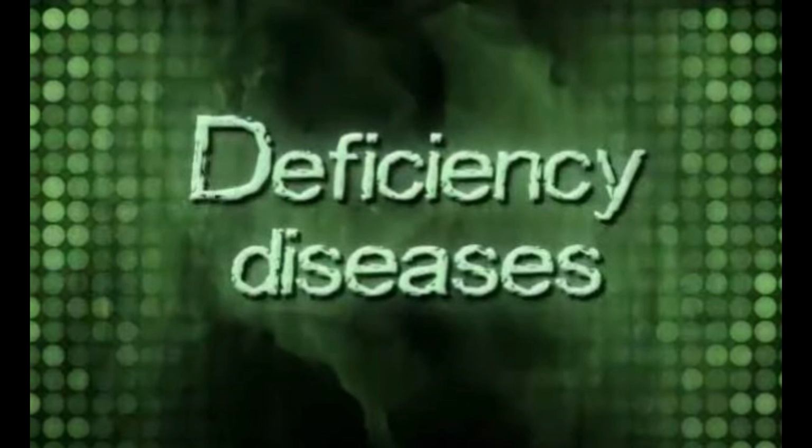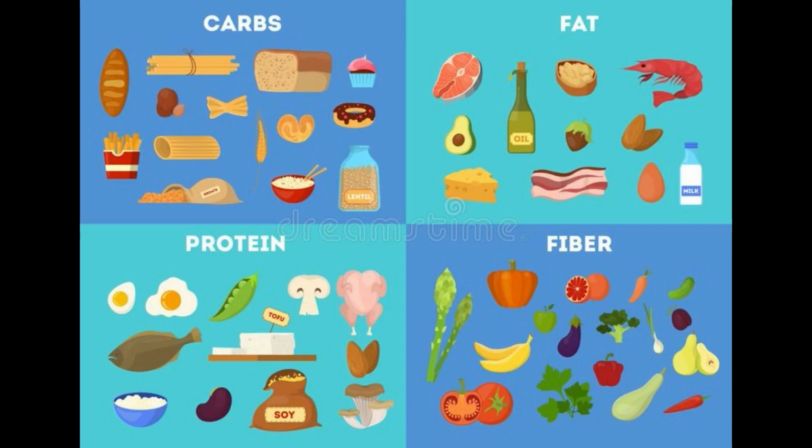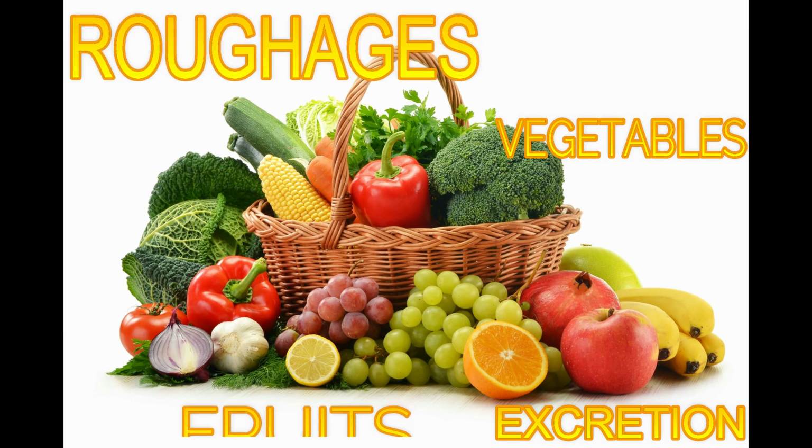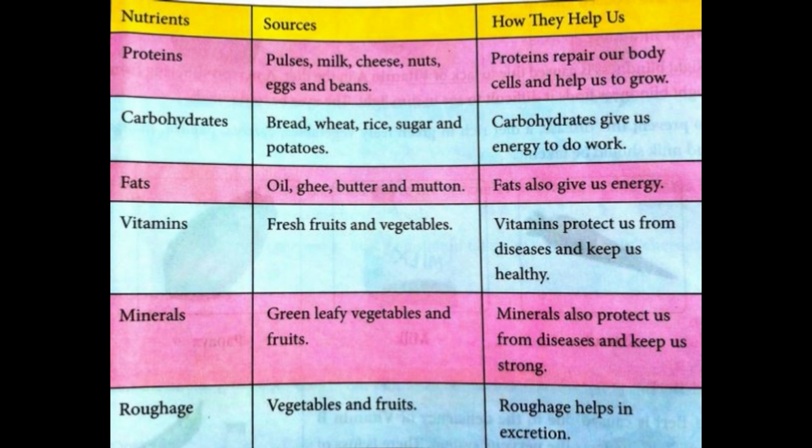So children, it is necessary that we eat a diet that contains all the essential nutrients. Roughage is also a very important part of our diet. It contains vegetables and fruits. It helps in excretion. Here is a table that tells us about the essential nutrients, their sources, and how they help us.